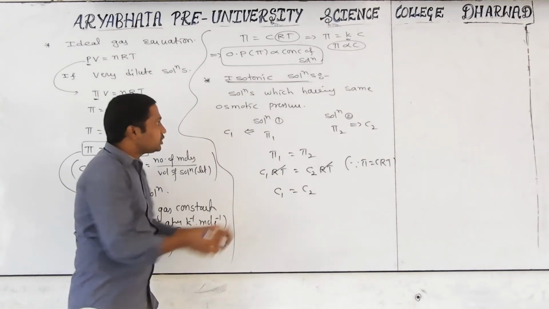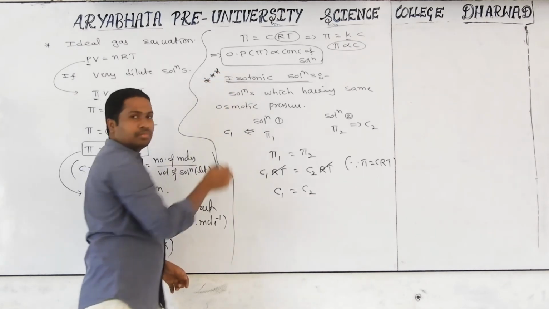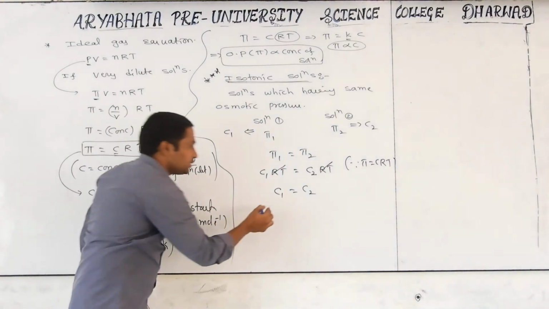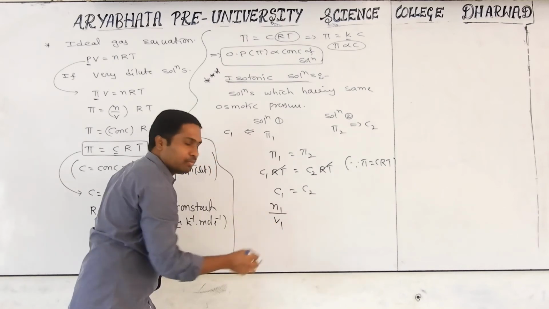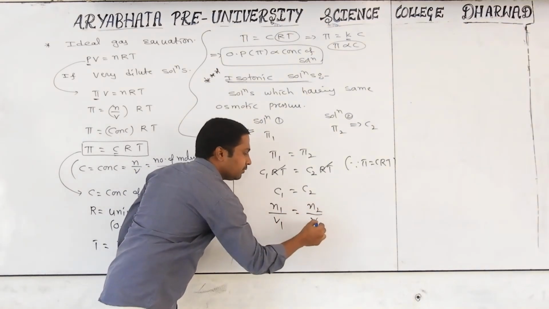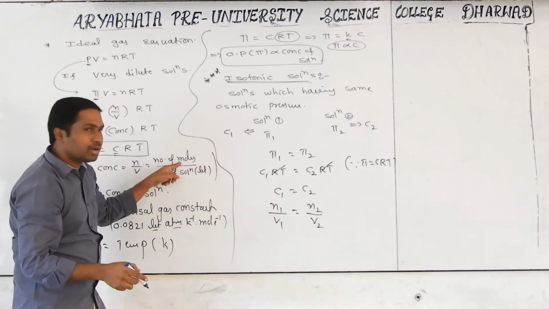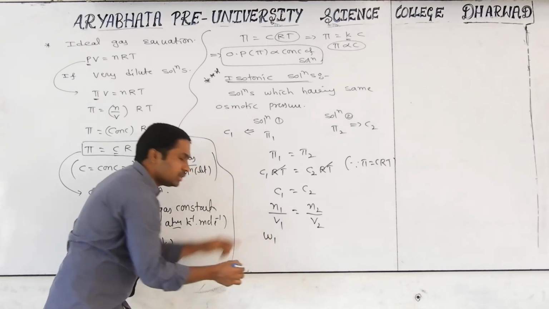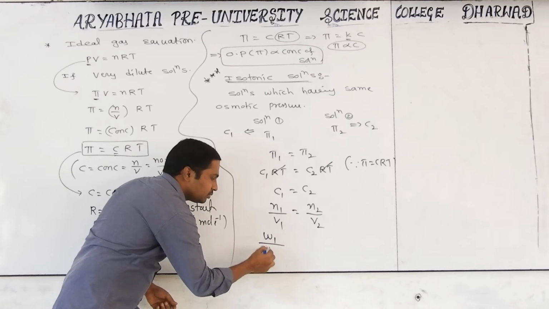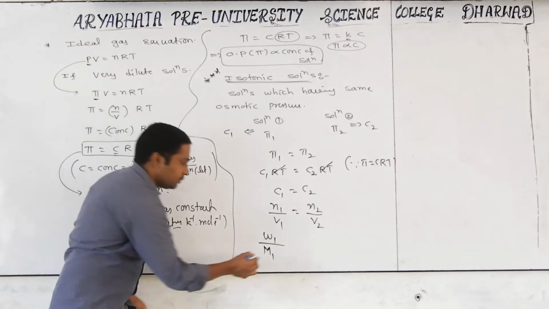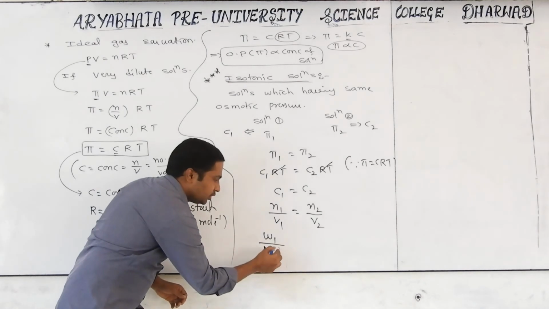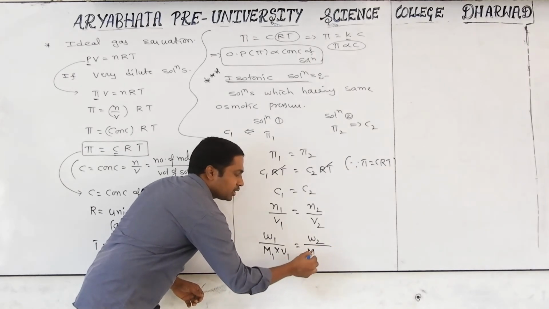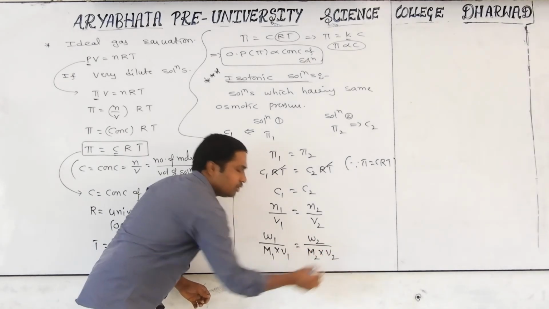From this we can get, and this is very important from a competitive point of view: C1 is equal to n1 by V1, the number of moles in the first solution by volume, equals n2 by V2. Number of moles is weight by gram molecular weight. So weight of the solute in the first solution by molecular mass M1, not molarity, into V1 equals weight of the solute in the second solution by its molecular mass into V2.